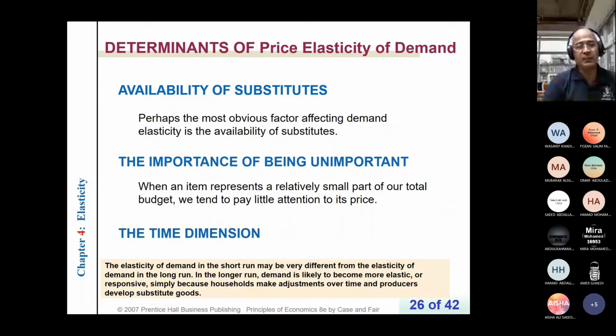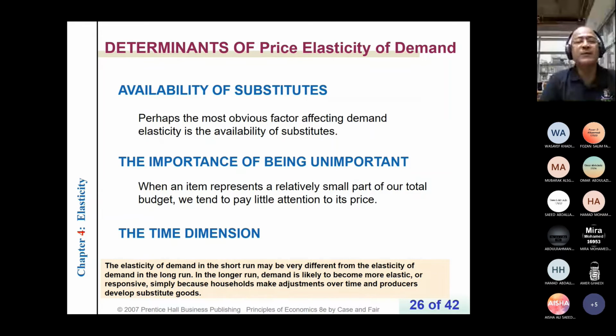Let's take an example. If the price of banana increases, there will be a huge decrease in quantity demanded. For this reason, demand is elastic. Why? Because we have good alternatives. We can purchase apples, orange, strawberry, in which their prices are still fixed or constant.